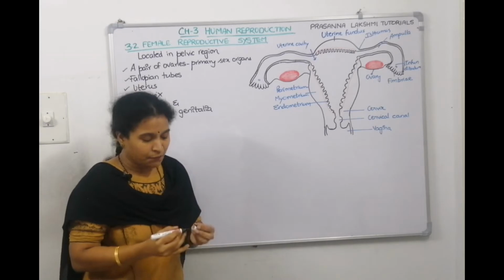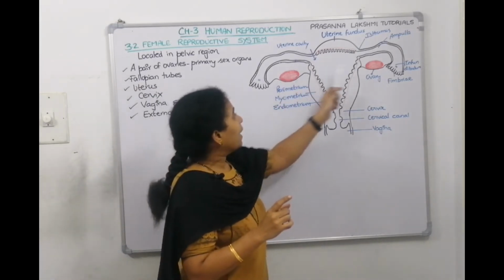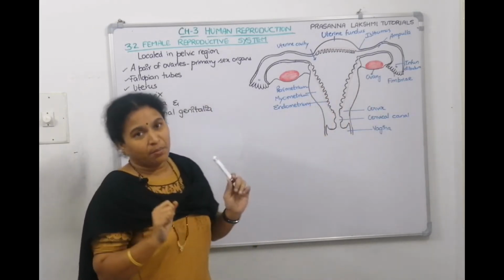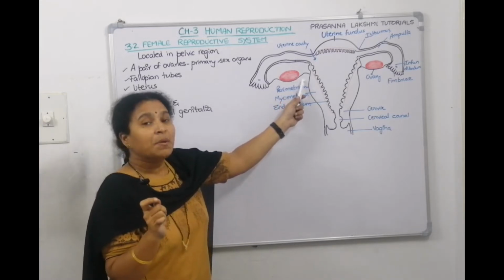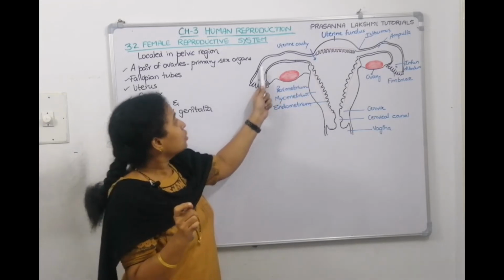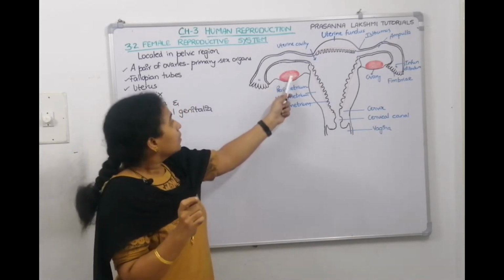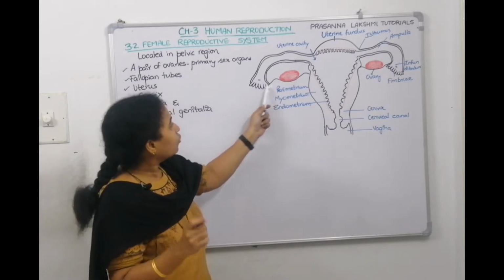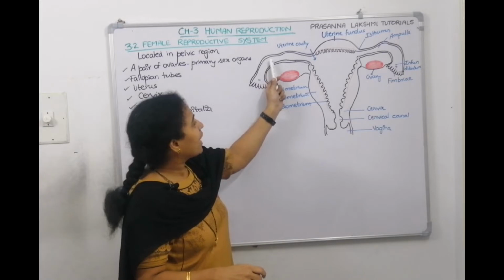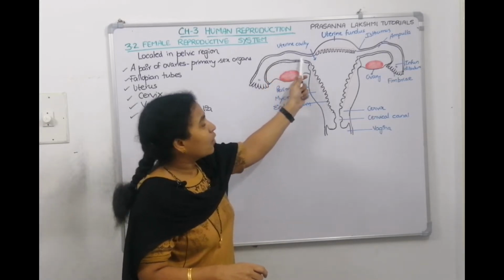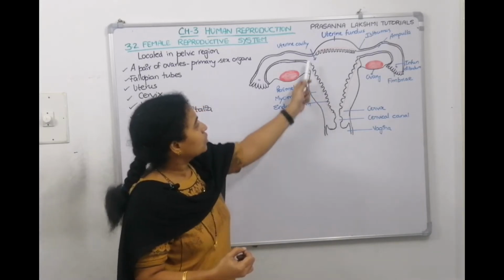Come on, tell me, what are the parts of the female reproductive system? The female gonad is called ovary, a pair of ovaries on either side of the lower abdomen, intra-abdominal only. From here the eggs will be released and passed into these tubes. This tube is called fallopian tube, or you can call it oviduct also. The ovaries release ova. That ova goes into the fallopian tube, and here itself it will meet the sperm. Fertilization happens here, and the fertilized egg, the developing zygote, goes in the blastocyst stage into the uterus.